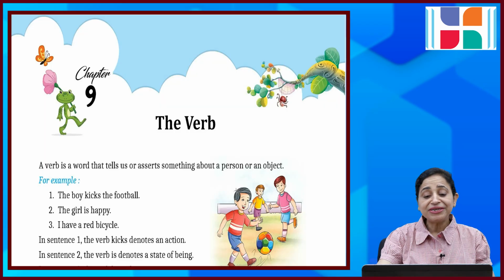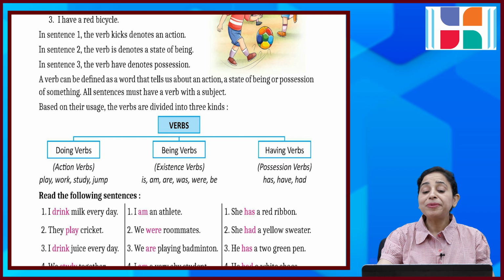Let's start the new chapter, new topic, the verb. A verb is a word that tells us or asserts something about a person or an object. For example, the boy kicks the football, the girl is happy, I have a red bicycle. In sentence number 1, the verb kicks denotes an action, and in the second sentence the verb denotes a state of being. In the third sentence, the verb denotes possession.